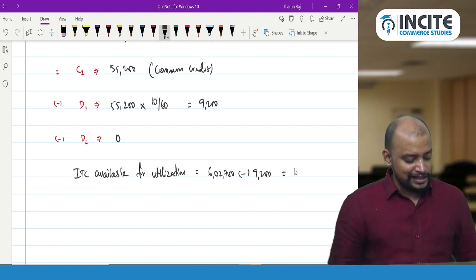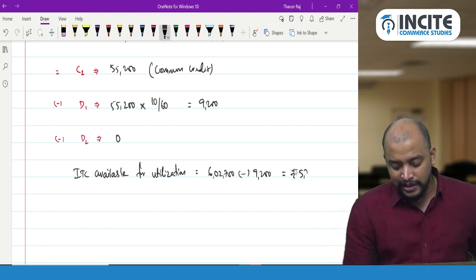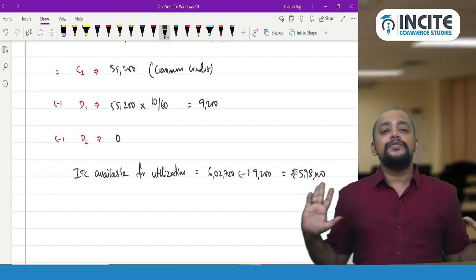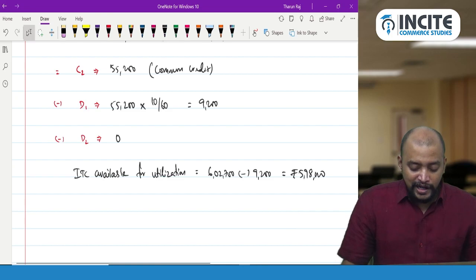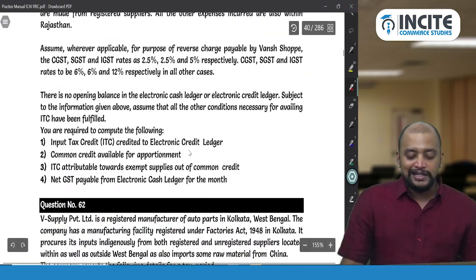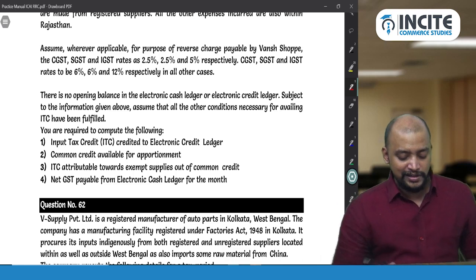So 6,02,700 minus 9,200. So 5,93,500 is the ITC available for utilization. So we got the answer. Now whatever question they have given, accordingly we can write. First, input tax credit credited to electronic credit ledger. What is the input tax credit credited to electronic ledger? 6,02,700.